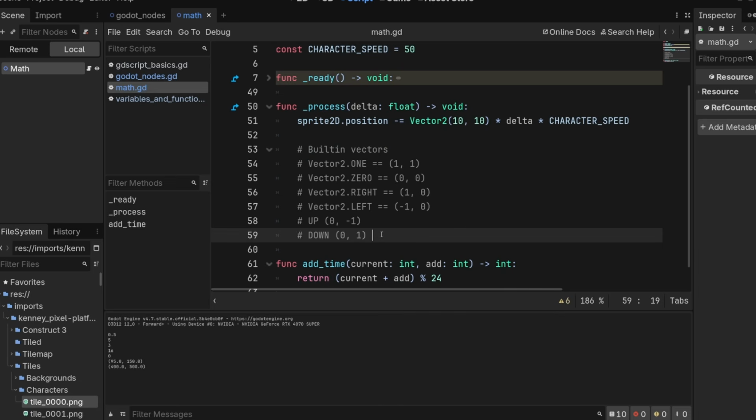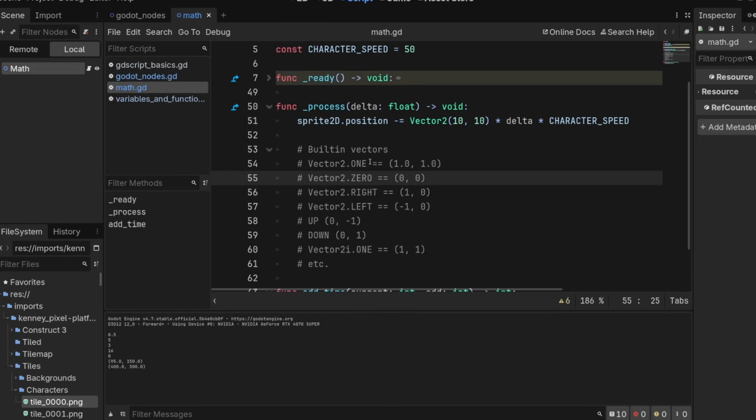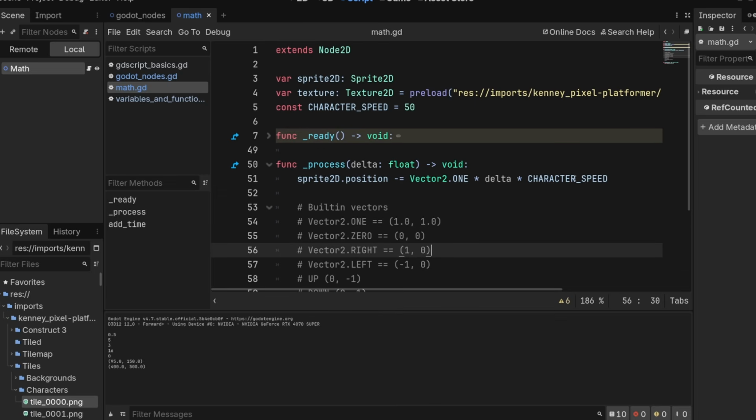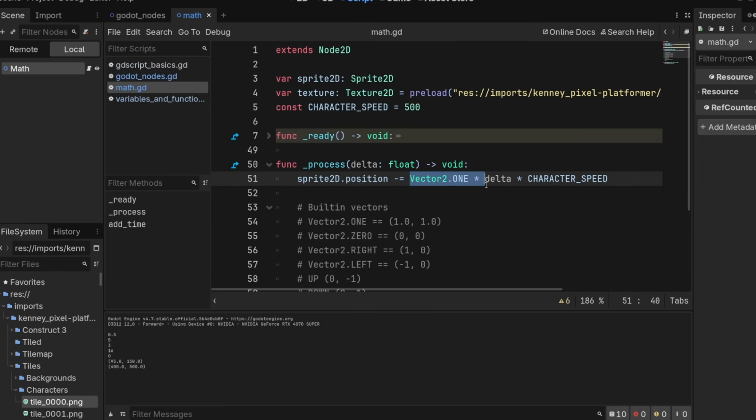And then there are Vector2i versions of all of these too. So Vector2i.ONE is also (1, 1). It's just that this is actually (1.0, 1.0). Okay, so why are these useful? Well, because now instead of making a new vector here, we can do Vector2.ONE times delta times character_speed, and we just need to make character_speed a bit faster, like 500. Zoop, and there he goes. So this just makes it even simpler. And it's a really common way to do things.